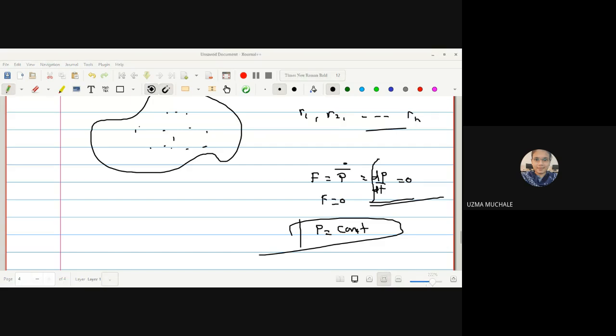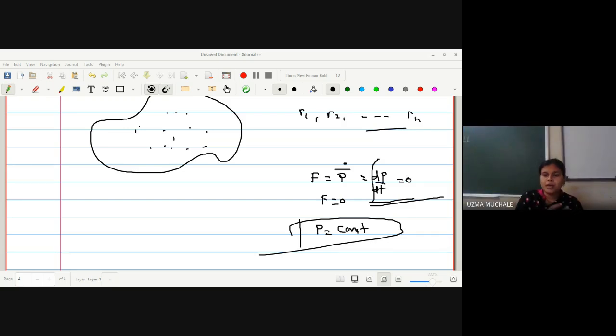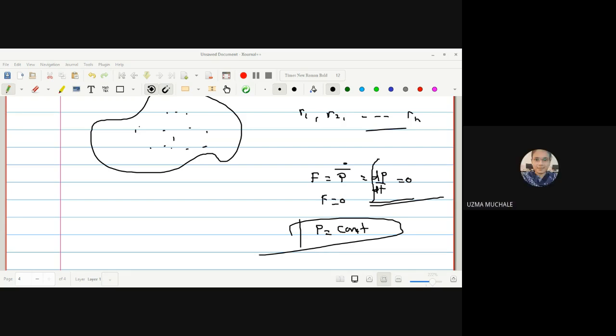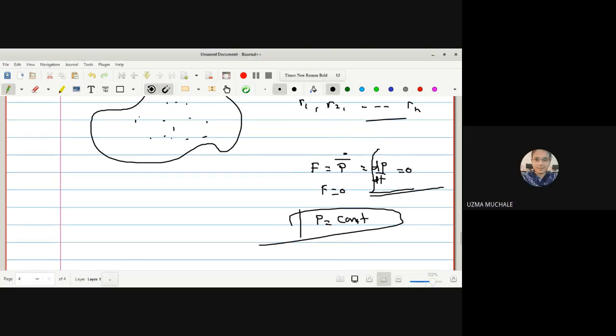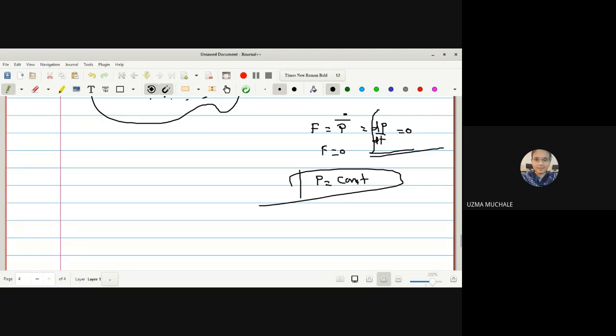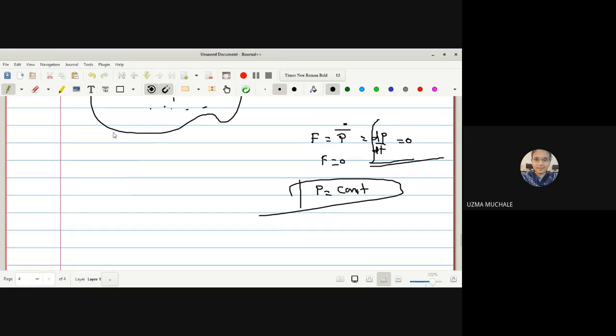Now we have to prove this for many particles. That means instead of a single particle, we have many different particles, with masses m1, m2, m3 up to mn. So we have n particles, and we have to prove the same result for these n particles. We have to prove the results of linear momentum and the equation of motion in the case of these n particles.